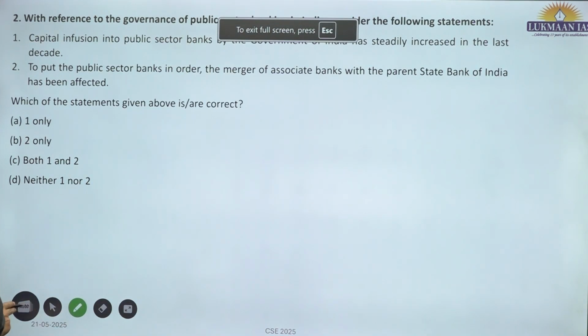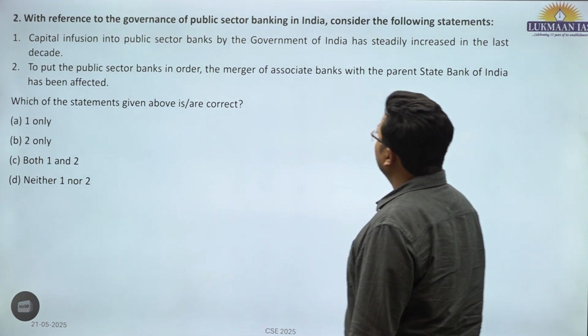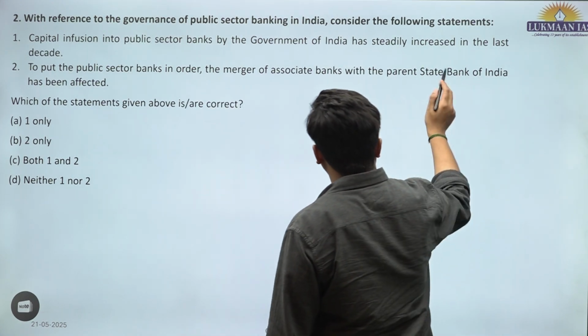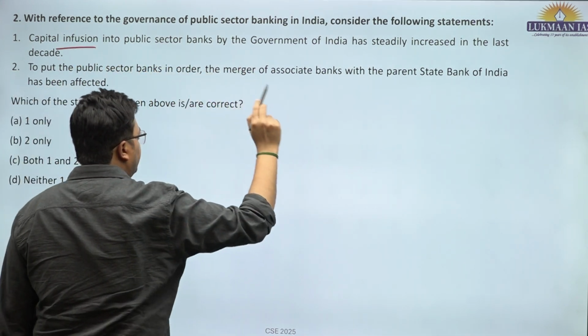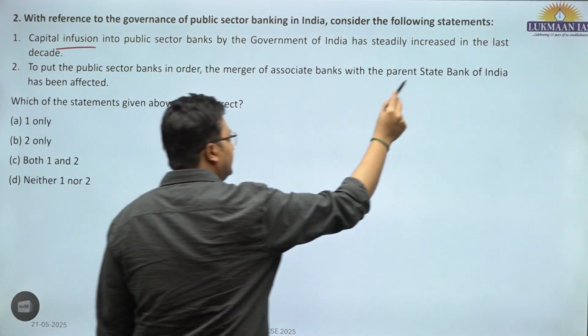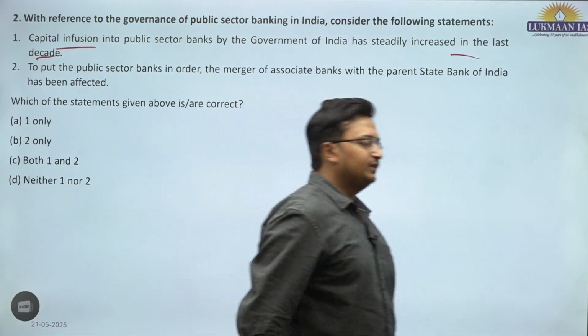The second question is, with reference to the governance of public sector banking in India, consider the following statements. Capital infusion in public sector banks by the government of India has steadily increased in the last decade. This is incorrect.